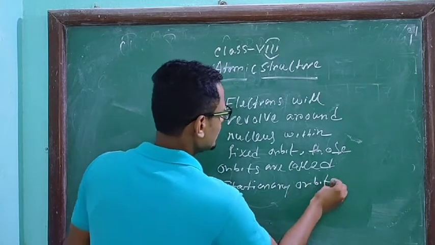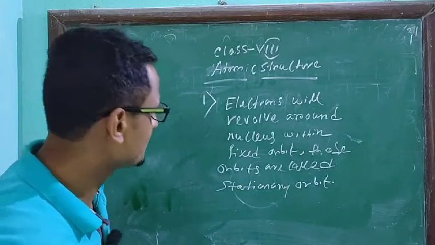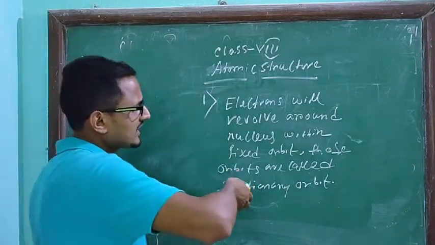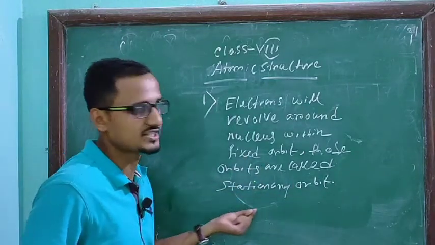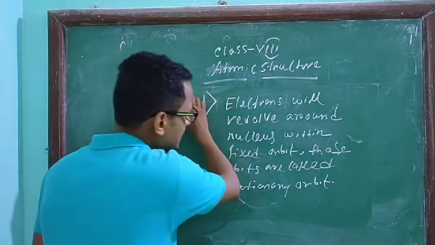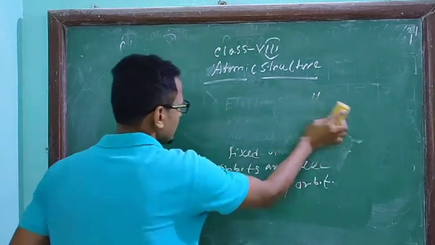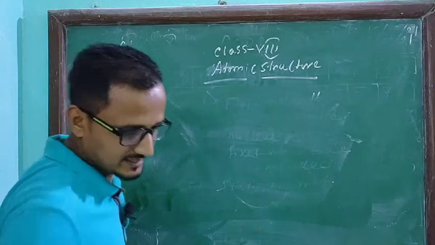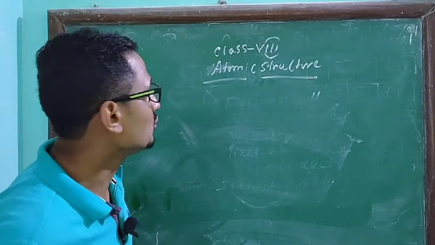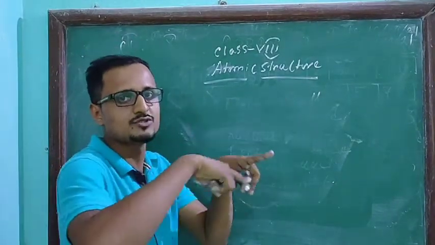Students, you can follow this point. Those orbits will be called stationary orbits, and their radius is fixed. That's why they are called stationary orbits. Okay. Now, one extra point I want to add here: those orbits will be circular.